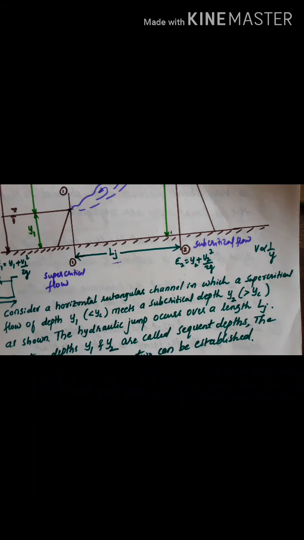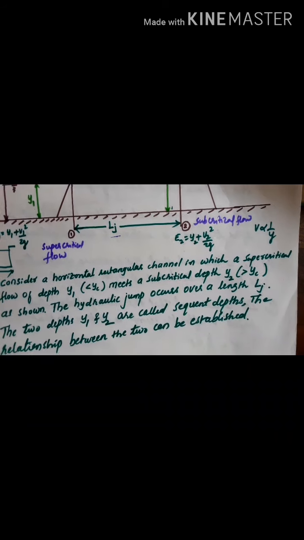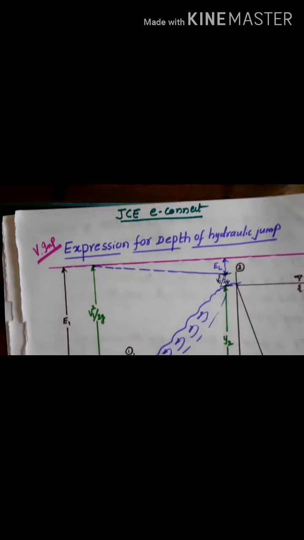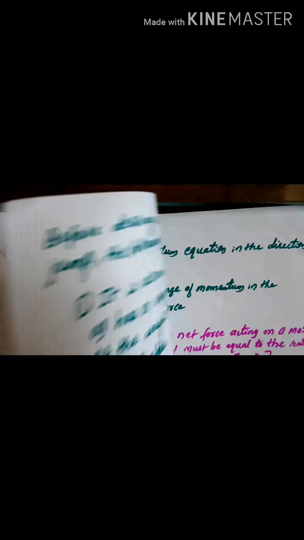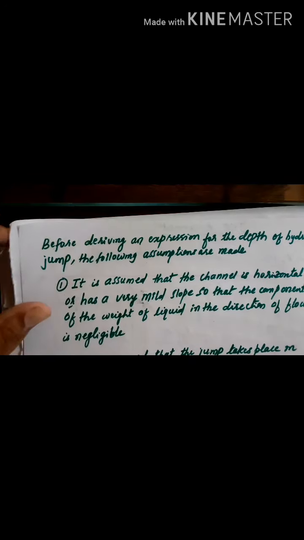The two depths y1 and y2 are called sequent depths. Then the relation between the two can be established. Here we are using the momentum principle, and by using that momentum principle, the relation can be established. Before deriving the depth for a hydraulic jump, some assumptions are to be made.